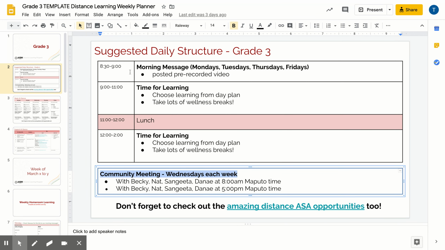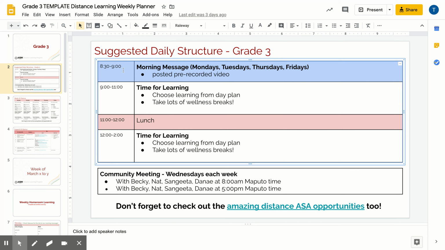So the morning messages will be pre-recorded, and learners and families will find those links shared either through Seesaw or Google Classroom for some of the older grades, and they'll just press play and enjoy.